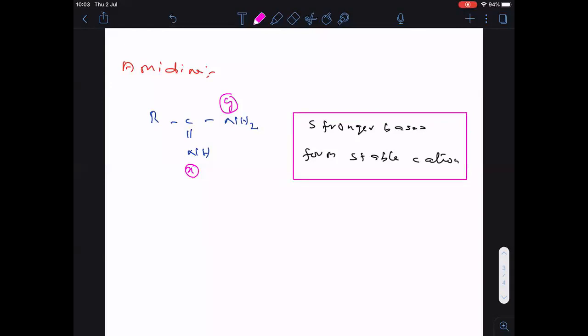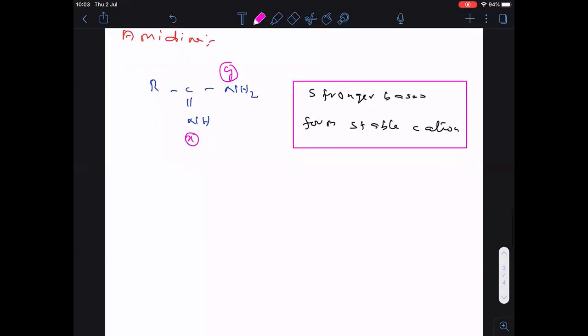Clear? So I want to depend on this concept now. Stronger bases always form stable cation. So how to know out of X and Y which will form stable cation?